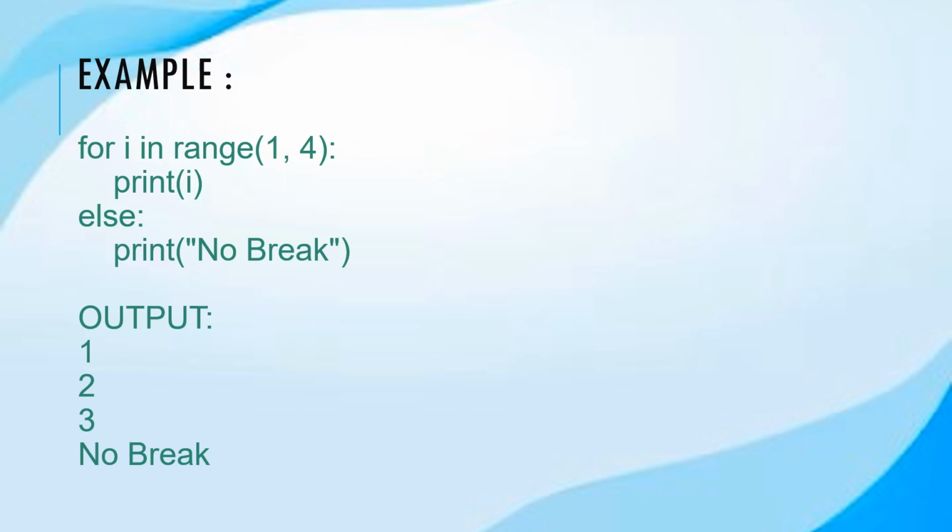The else block in a loop is executed when the loop completes all its iterations without encountering a break statement. In this case, the loop iterates over the values 1, 2, and 3 and then completes without encountering a break statement. So, the else block is executed and "no break" is printed. Therefore, we can see here the output is 1, 2, 3, and no break.